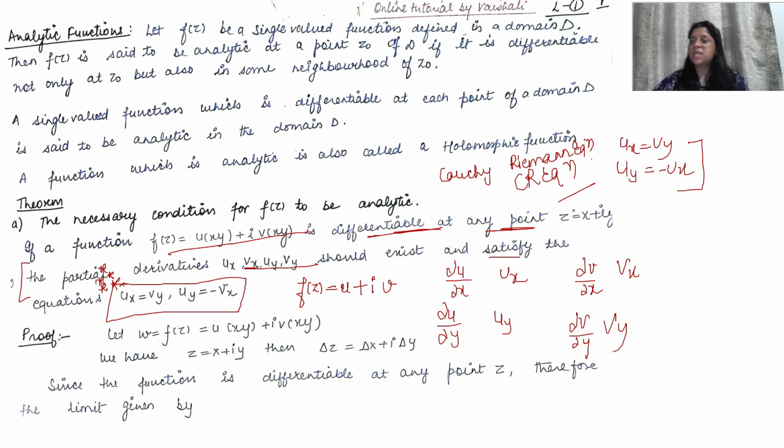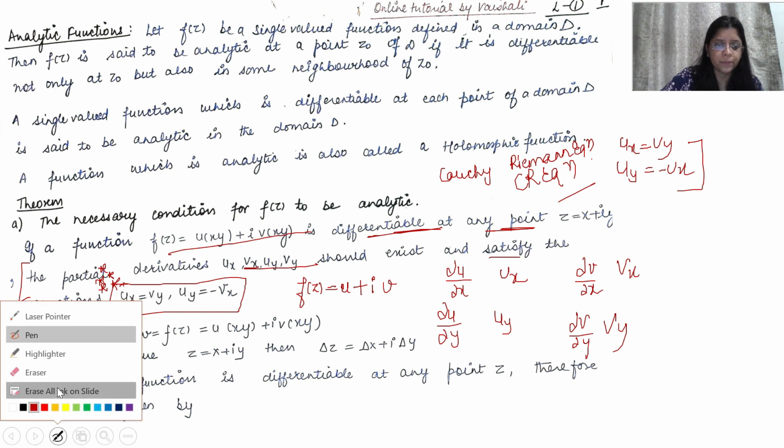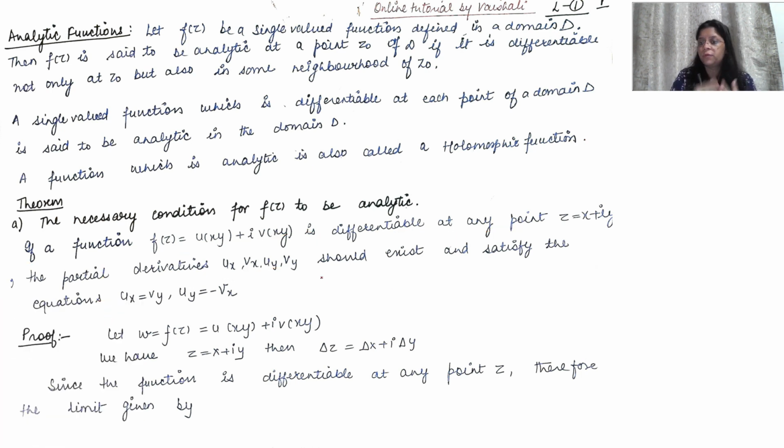And in exams sometimes they ask you to prove the Cauchy Riemann equations. So you have to do what I am explaining to you. Now I'll erase it all and then I'll explain the proof. So what we are going to use and what we have to prove, I'll explain. First we'll take that the function is differentiable, and we will prove that ux, uy, vx, vy exist, and we'll show the condition. How the condition holds, that we will show.